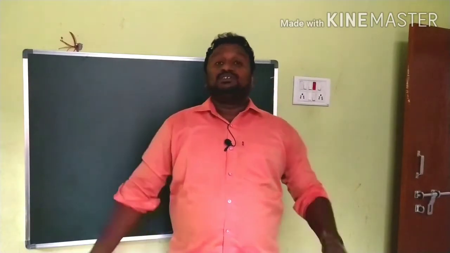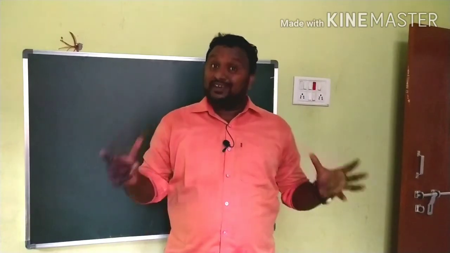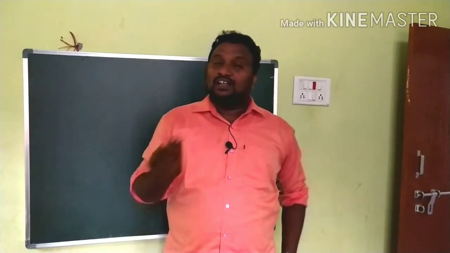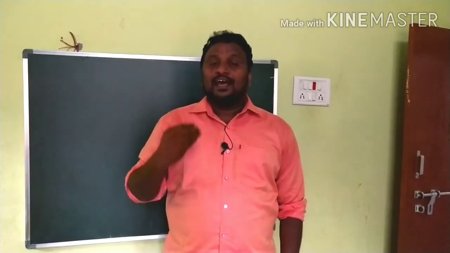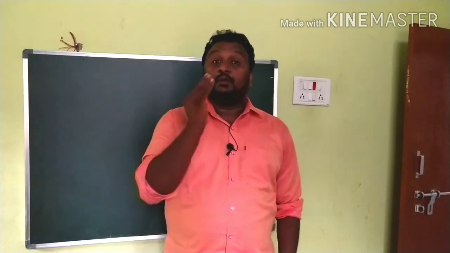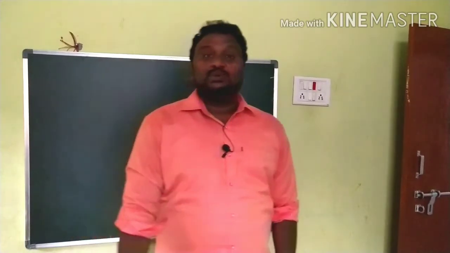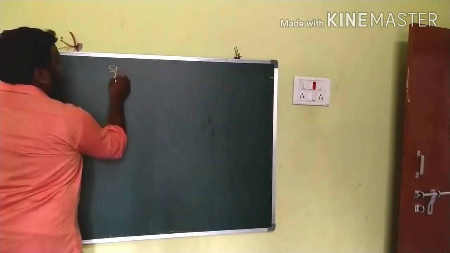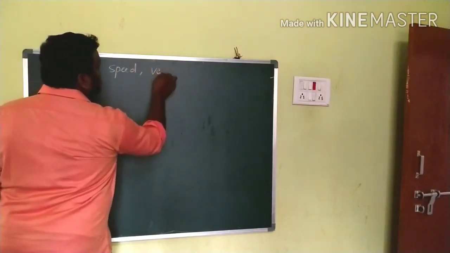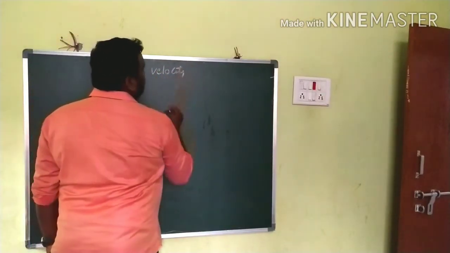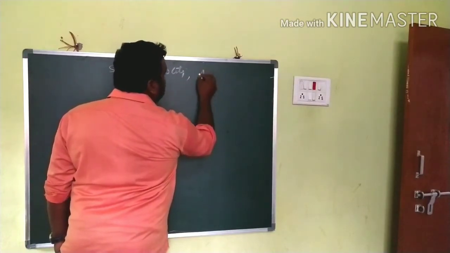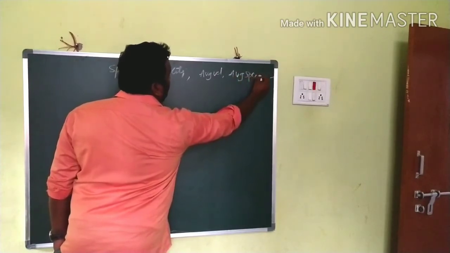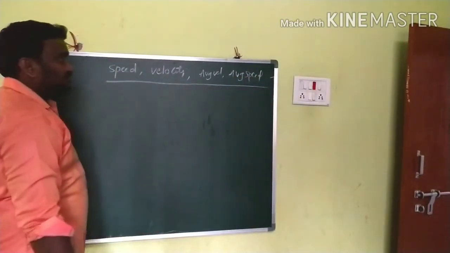Clear? So children, today we are going to learn what is speed, what is velocity, what is instantaneous speed, what is average speed, and what is average velocity. So we are going to the definitions now: speed, velocity, average velocity and average speed.